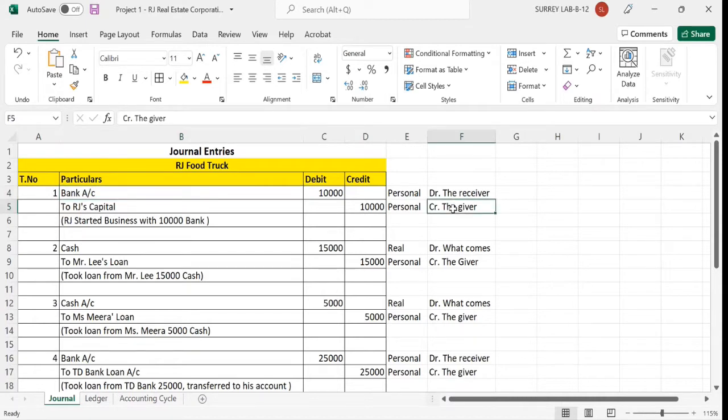The owner of the business, Mr. RJ, is giving money to the business, so that's why we write credit the giver in the explanation, according to the golden rules of debit and credit, right?